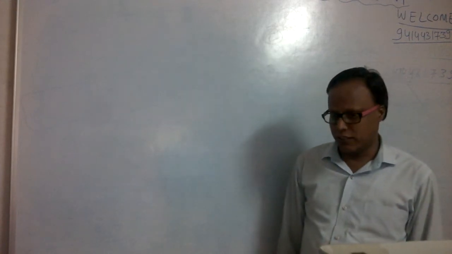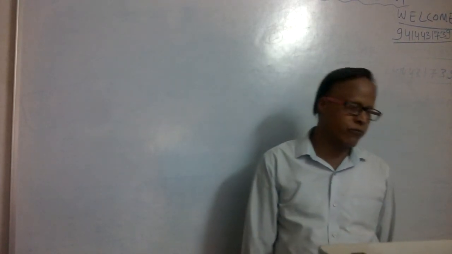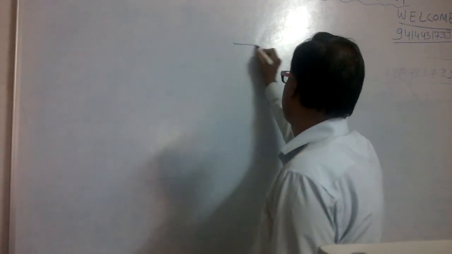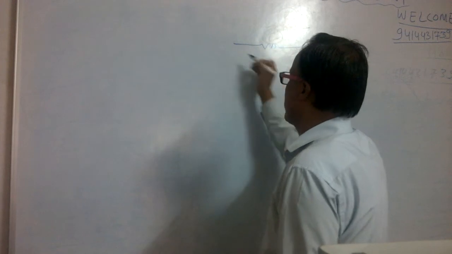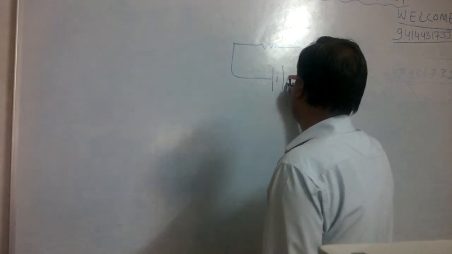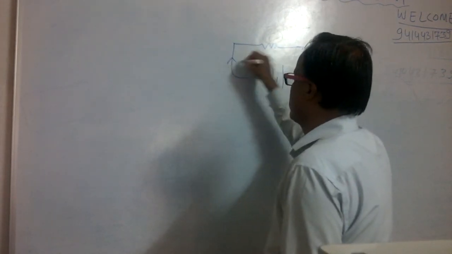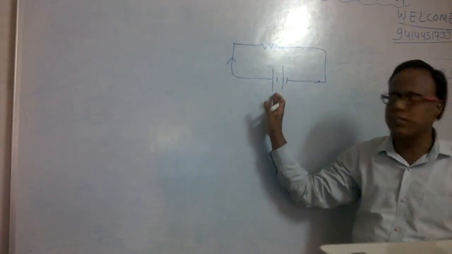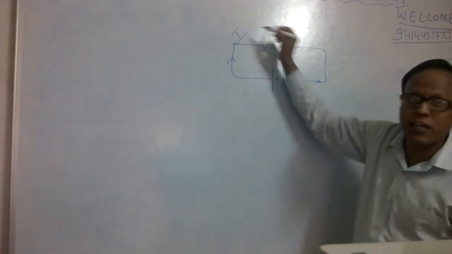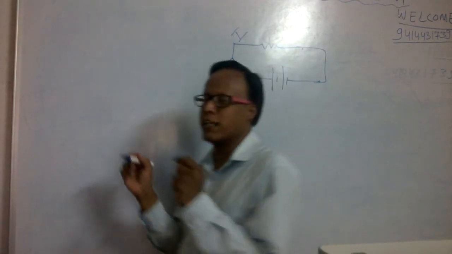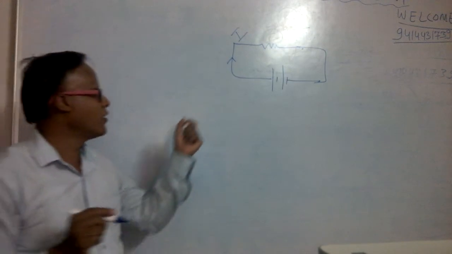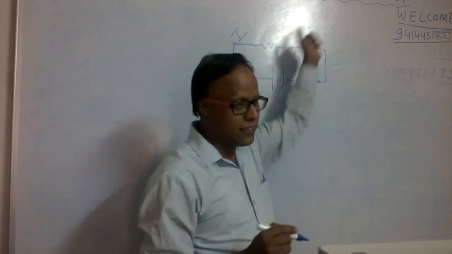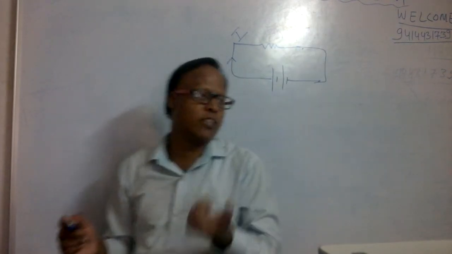The work done by a source of electricity. Source of electricity is generally a battery. The work done by a source of electricity to maintain a current in an electric circuit is known as electric energy.